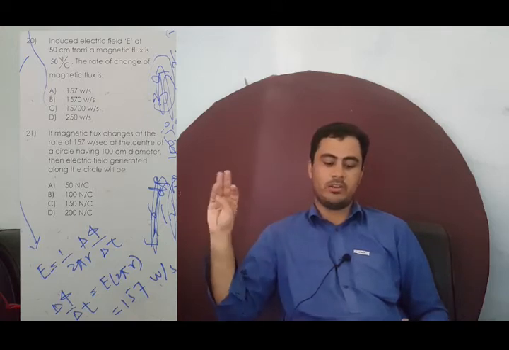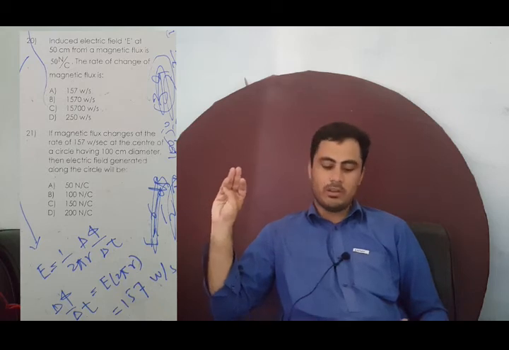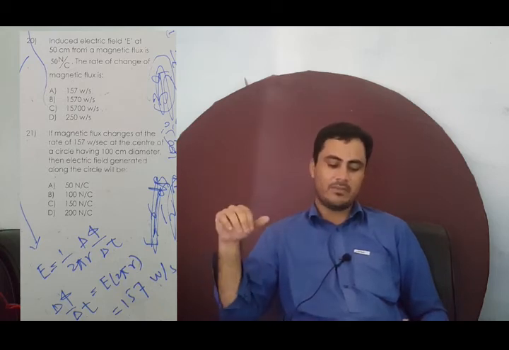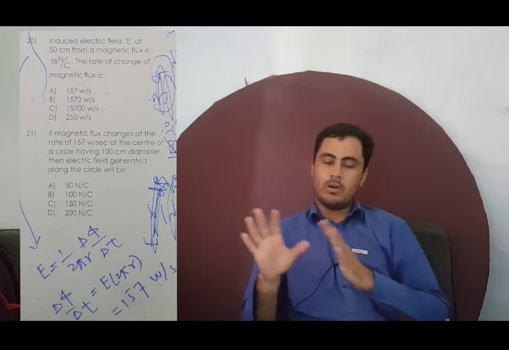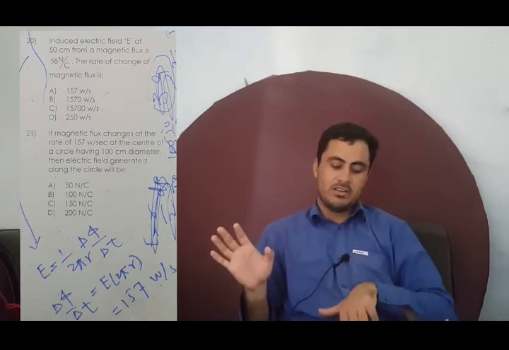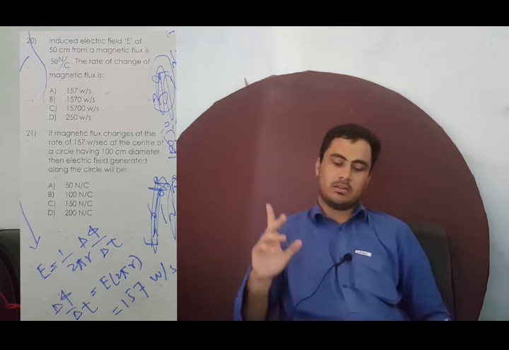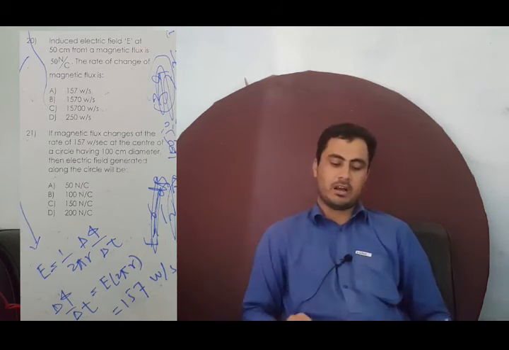magnetic flux. So putting the values of E and the distance in place of r, putting the value of pi, and rearranging the terms, we get 157 Weber per second. So 157 Weber per second is the correct option.